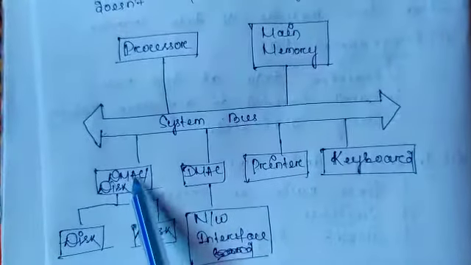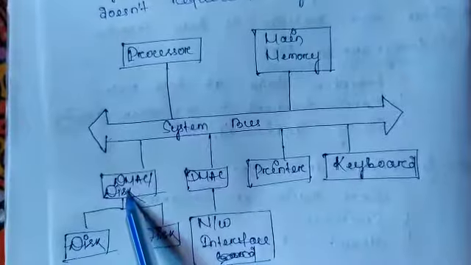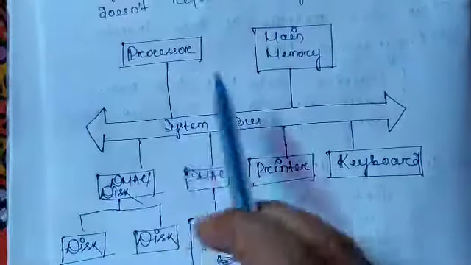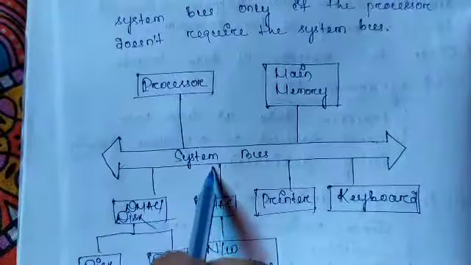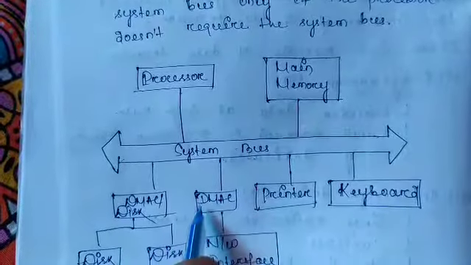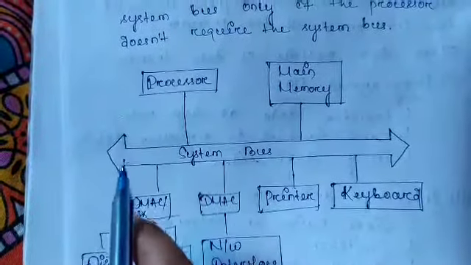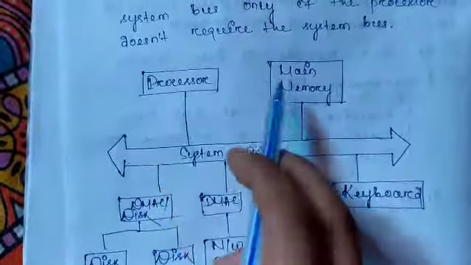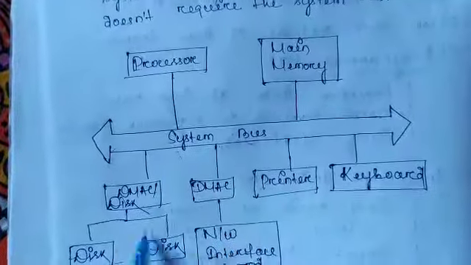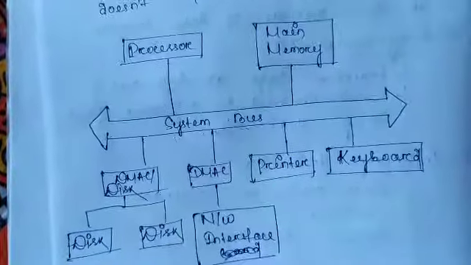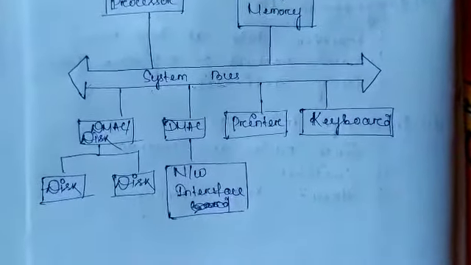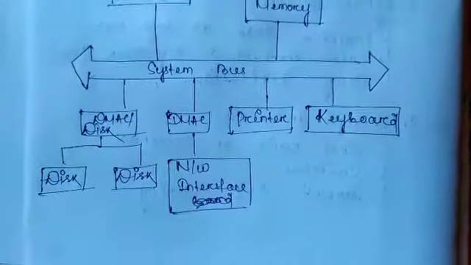And this is the diagram of how the direct memory access controller works. It is connected with the system bus. It is a controller, actually a device, and the processor, main memory, and all these I/O devices are connected through the system bus.